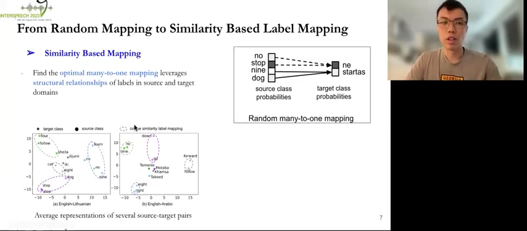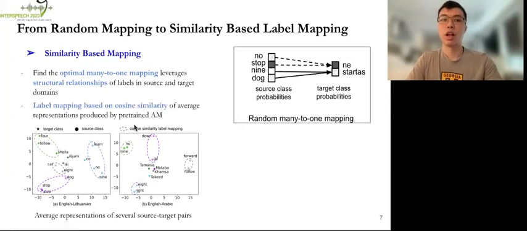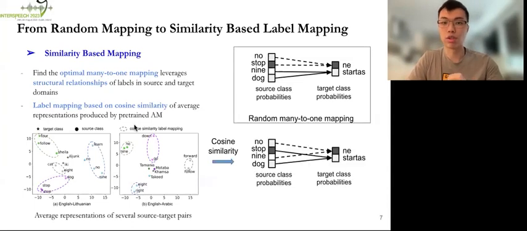Empirically, we use the average representations produced by the pre-trained acoustic model and compute the similarity of each label based on cosine similarity. Based on the cosine similarity results, we assign a few source label probabilities to each target label that is closer.